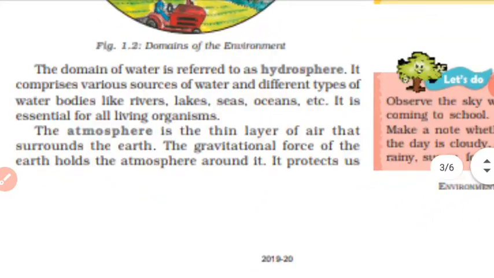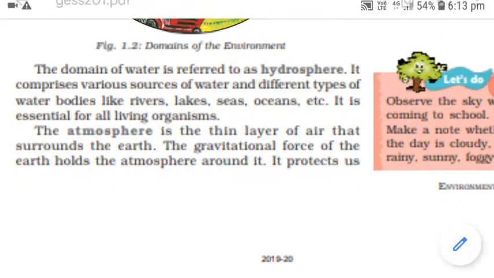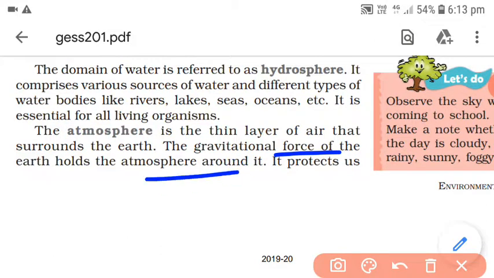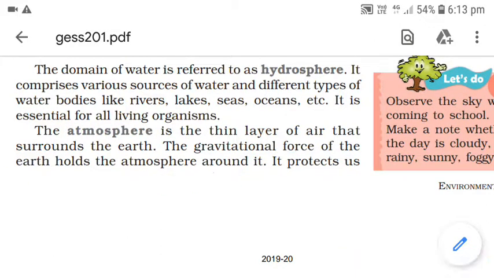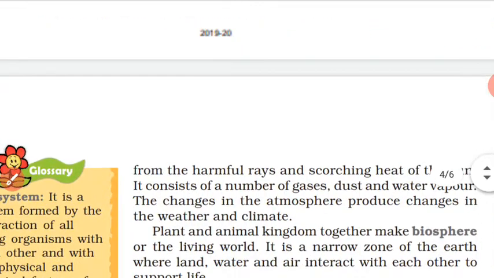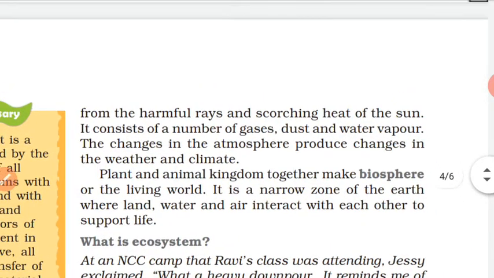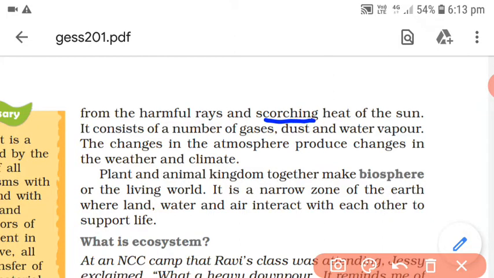The atmosphere is thin layer, जो अर्थ को, the gravitational force जो है अर्थ का, वो एटमॉस्फेयर को पकड़ के रखता है. And it protects us from the harmful rays and scorching heat of the sun. So जो UV rays और वगैरह आप पढ़ चुके हैं previous standard में, इन सब से हमें बचाने का काम केवल एटमॉस्फेयर ही करता है. It consists of a number of gases, dust and even water vapor. So there are number of gases, and what are the important gases, which two gases comprise the majority part of atmosphere? Please do write in comment.